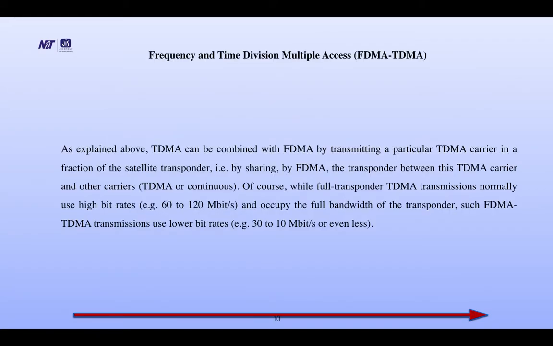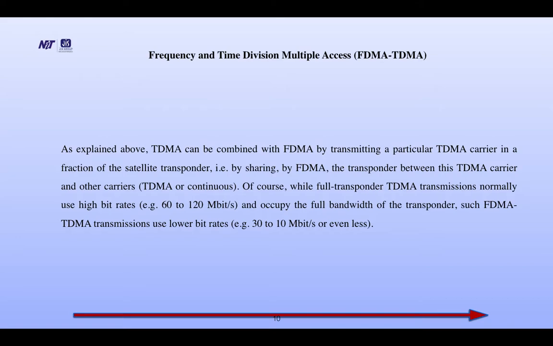Frequency and time division multiple access, FDMA and TDMA. As explained above, TDMA can be combined with FDMA by transmitting a particular TDMA carrier in a fraction of the satellite transponder, that is, by sharing by FDMA the transponder between this TDMA carrier and other carriers, TDMA and continuous.